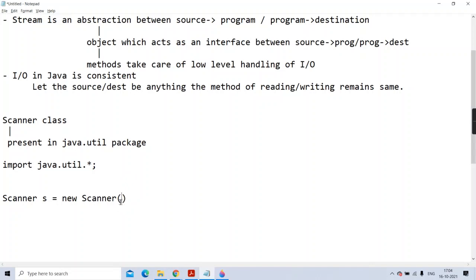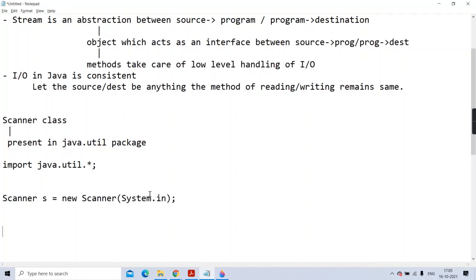So what is to be passed to it? Suppose you want to accept the input from the keyboard, you have to give an object of input stream to it. If you want to take the input from the keyboard, then here we are supposed to pass an object of which class? Input stream class. Now you'll say, then how to create an object of it? So don't worry, you just have to pass in object.